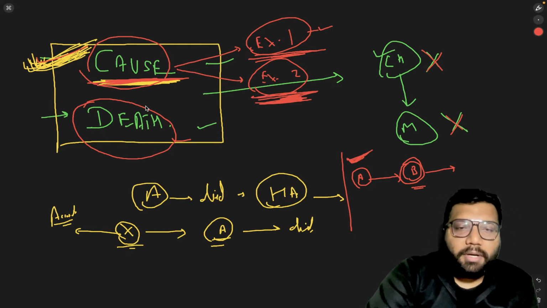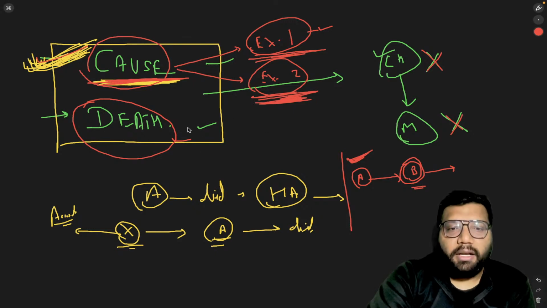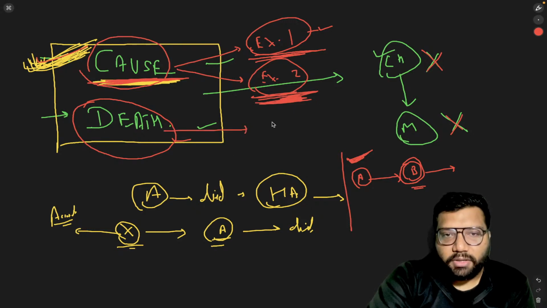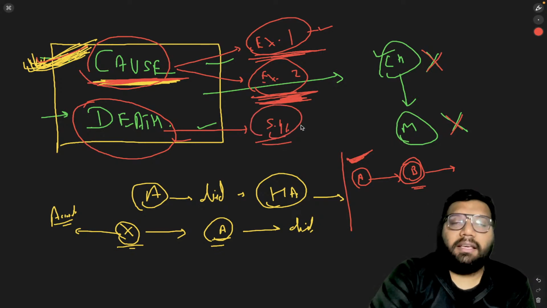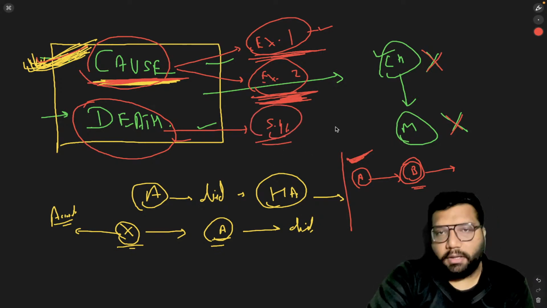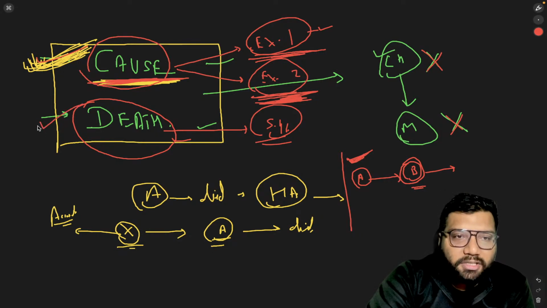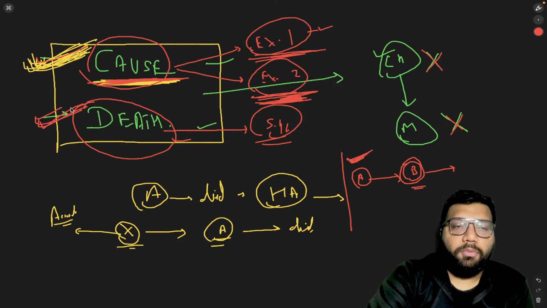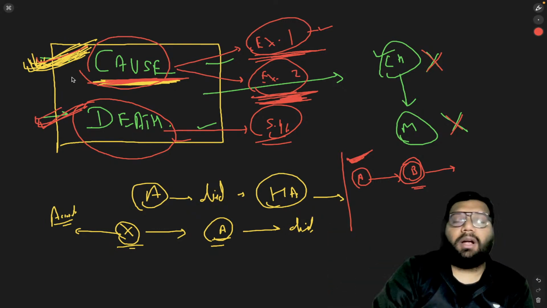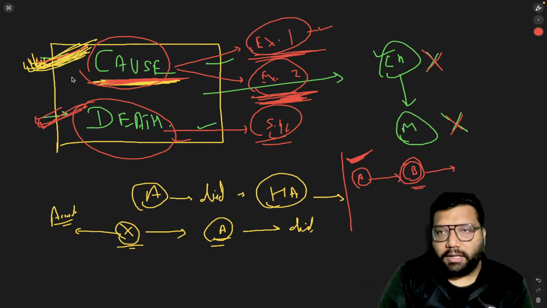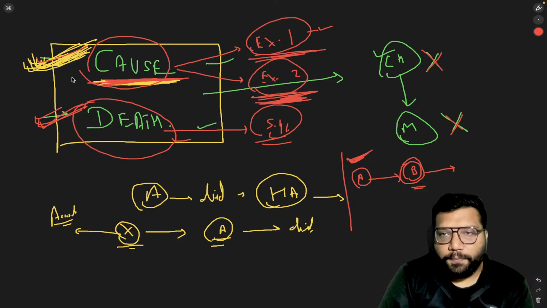When I use this term death, this has also been defined, students, and that is section number 46. And death here means death of a human being, not of any animal. So these are the first two important concepts which you must be clear with to understand the concept of section 299 and section 300.